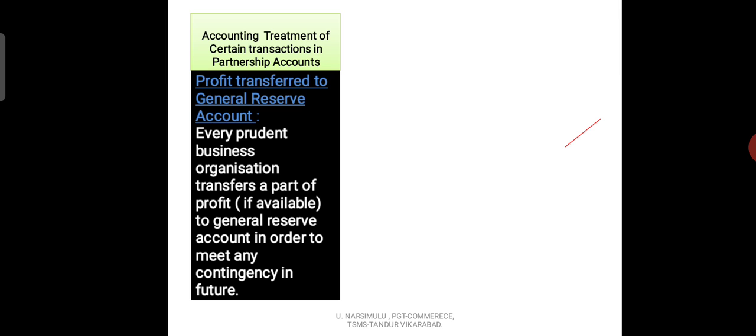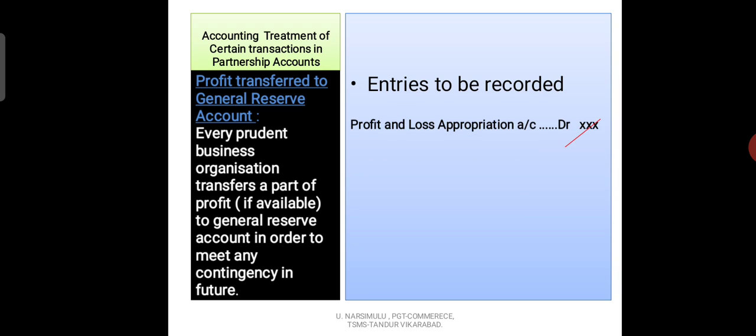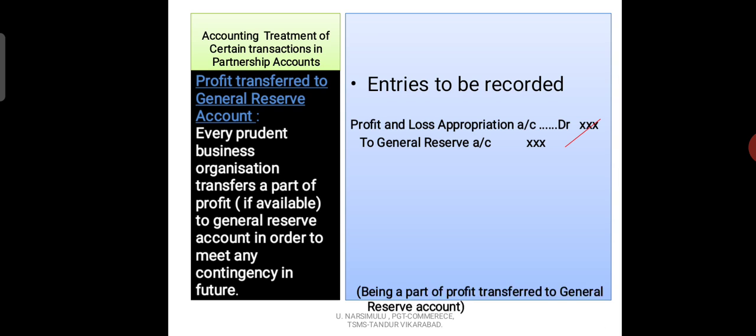Only one entry will come, that is profit and loss appropriation account debit to general reserve account.